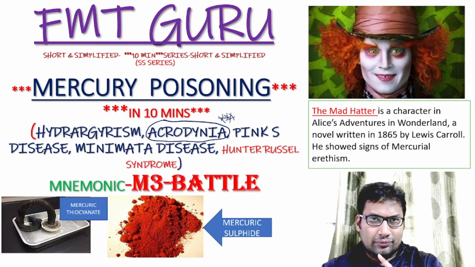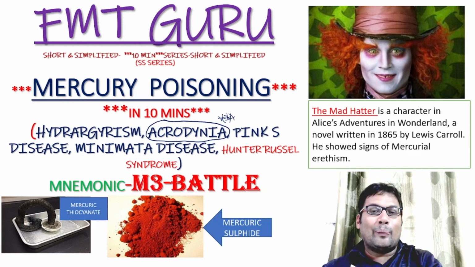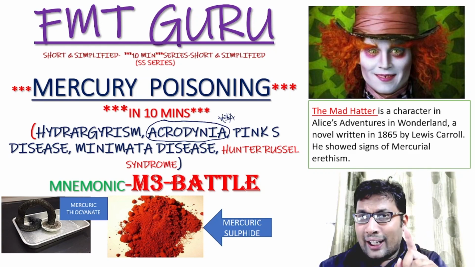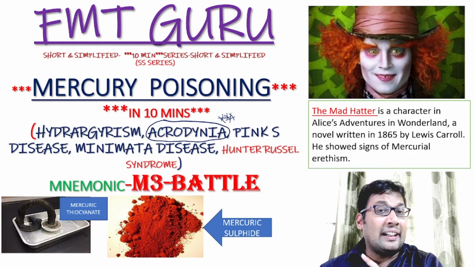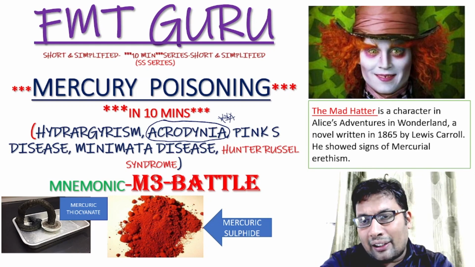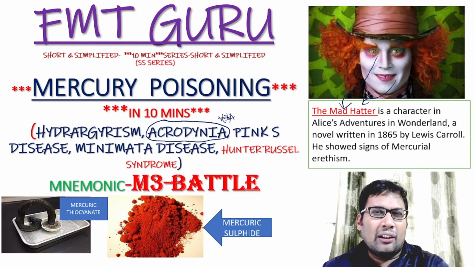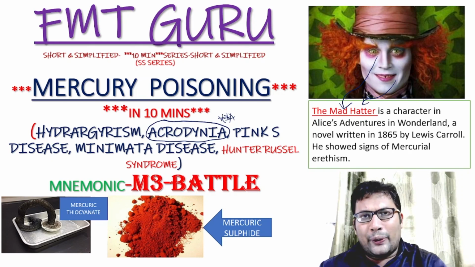Minamata disease. It is also known as Hunter-Russell syndrome. And it is also known as Mad Hatter's disease. Very interesting one. The Mad Hatter is a character in Alice's Adventures in Wonderland, a novel written by Lewis Carroll in 1865. He showed some signs of mercurial erethism. So mercury poisoning is also known as hydrargyrism, acrodynia, Pink's disease, Minamata disease, Hunter-Russell syndrome, Mad Hatter's disease.